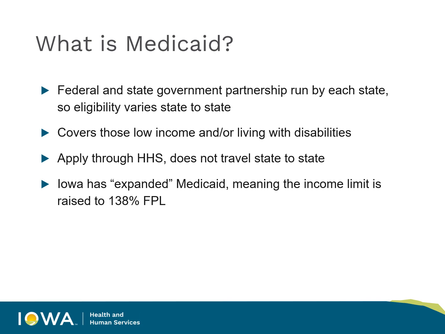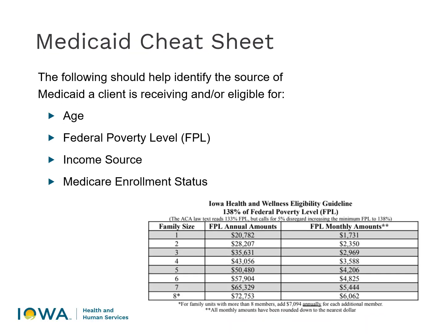In Iowa, we have expanded Medicaid, meaning that those are eligible for Medicaid if their income is under 138% of the federal poverty level, and they're eligible based on other factors like immigration and resource limits. We have included a Medicaid cheat sheet on our income guidelines worksheet that's located in the REMI resource library. We update this every year in January, and it should help you determine if a client is eligible for Medicaid or should apply for Medicaid based on their income.